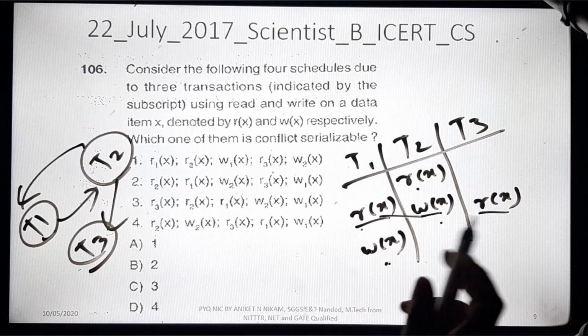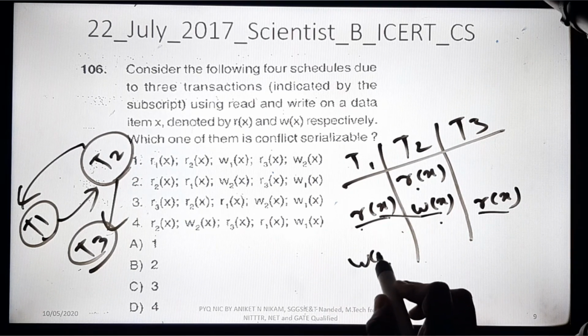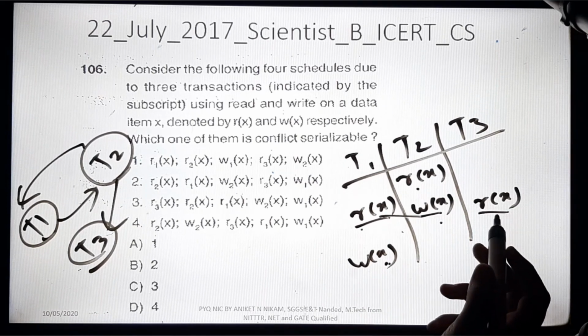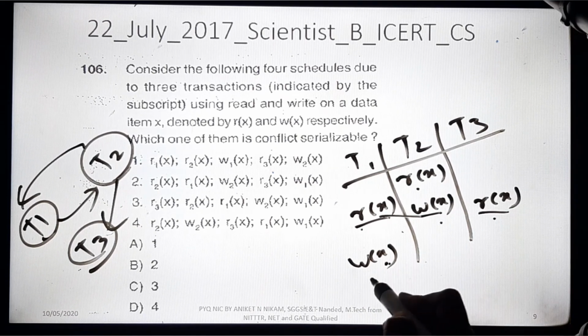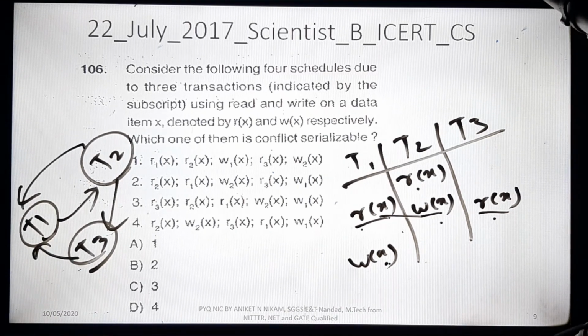T1 to T3 we don't have, okay, because this write is after this X, because this is the last write. So we don't have any conflict operation here, but T3 to T1 we have. T3 to T1 we have a conflict operation. Okay, now T3 to T1 we have a read and write conflict. Okay, so that's it. I think we have covered all. T2 to T1 also we have done, and that's it. Okay, T1 to T3 we don't have, that we have written.